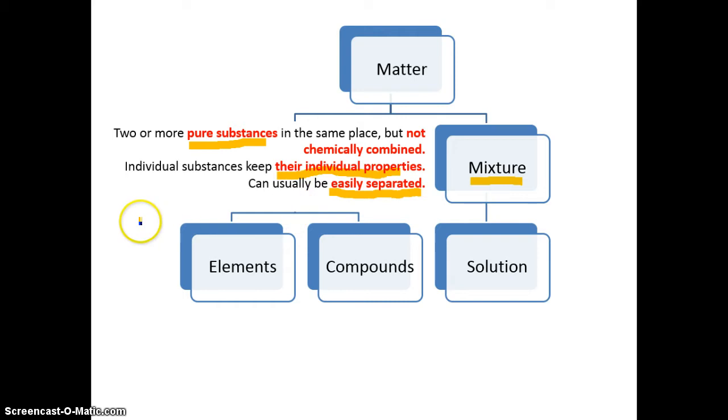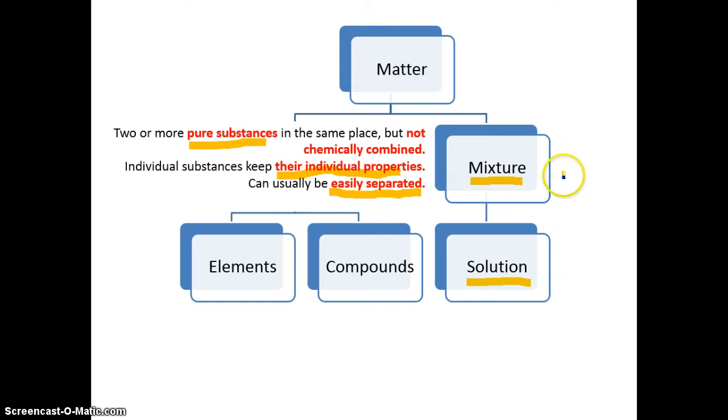Sometimes it takes a little bit more of a trick to get them separated, but for the most part, they can be easily separated. The best mix of all mixtures are called solutions. And that's when you see things like cranberry juice or milk. They're the best mixed of all, and you can't really separate them or see the individual components too easily with your bare eye.